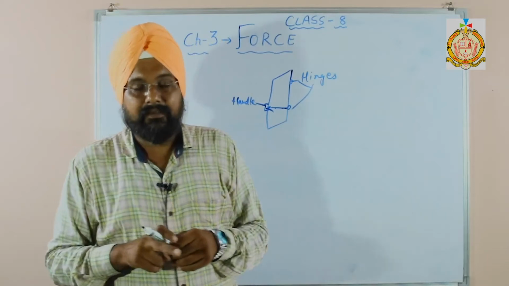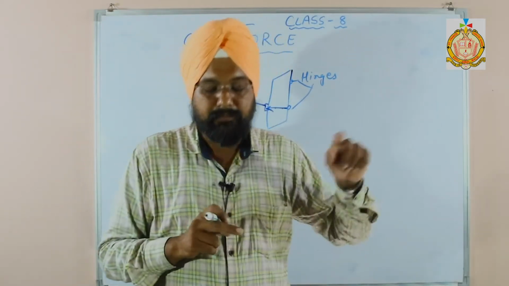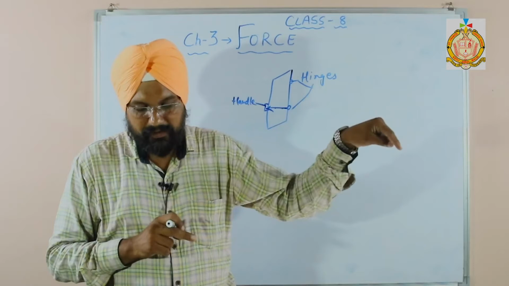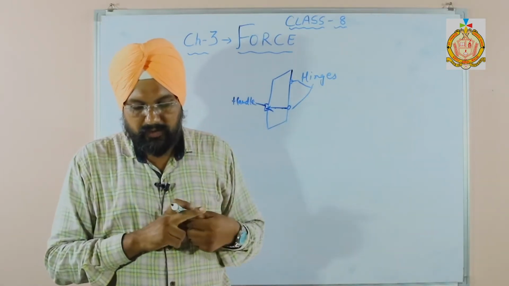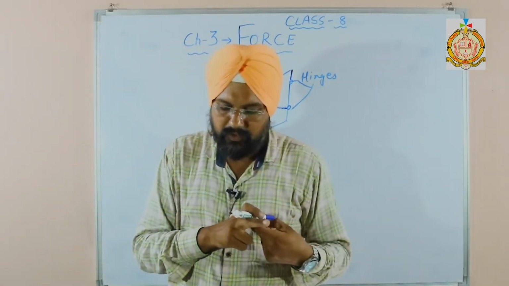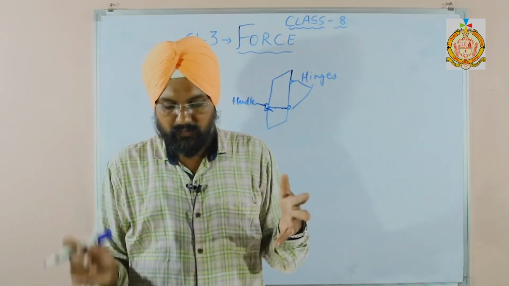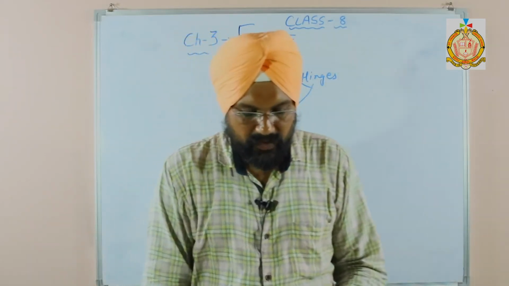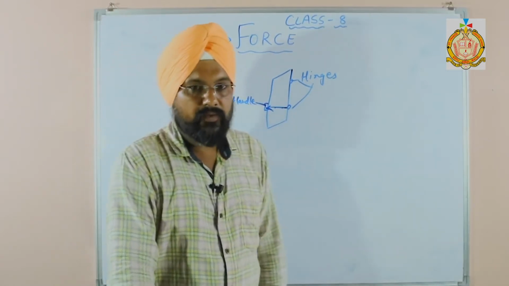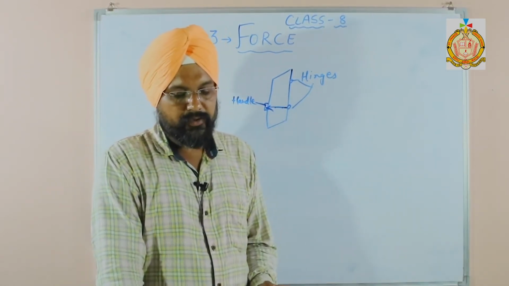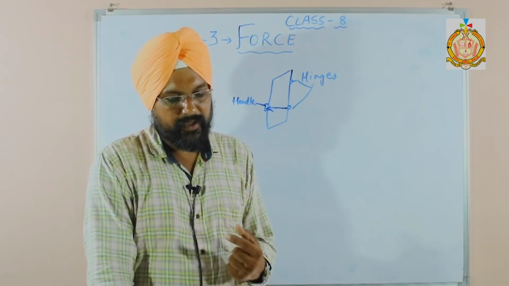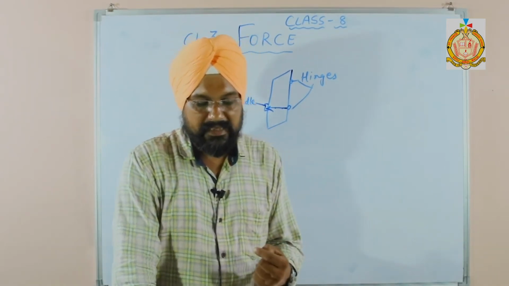Okay, so bicycle: we know that in a bicycle, force is applied on the pedal to turn the wheel. The pedal is kept at some distance from the wheel, so that the distance of the applied force from the axle of the wheel is increased. The second one is the door. Same example I have given over here. We push or pull a door to open or shut it, and the handle is fixed on the door at the maximum distance from the hinges.